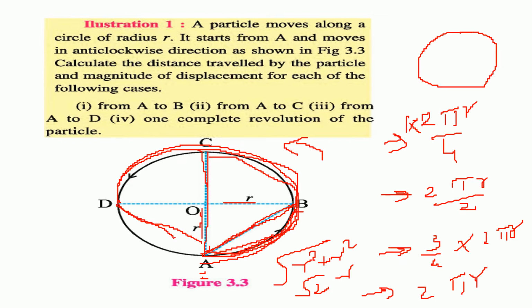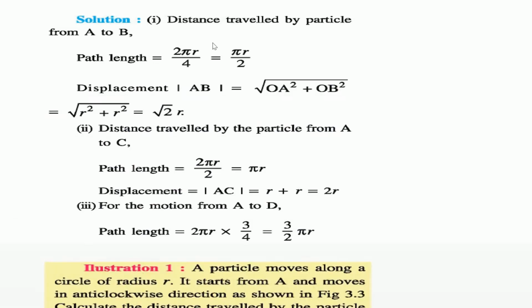Again, when it reaches D, what is the displacement? Again, because this is r, we'll use the same formula, and this will be under root 2r. When it comes back, it will be 0. Displacement will be 0, and distance will be the total covered. So this is what is being shown here.